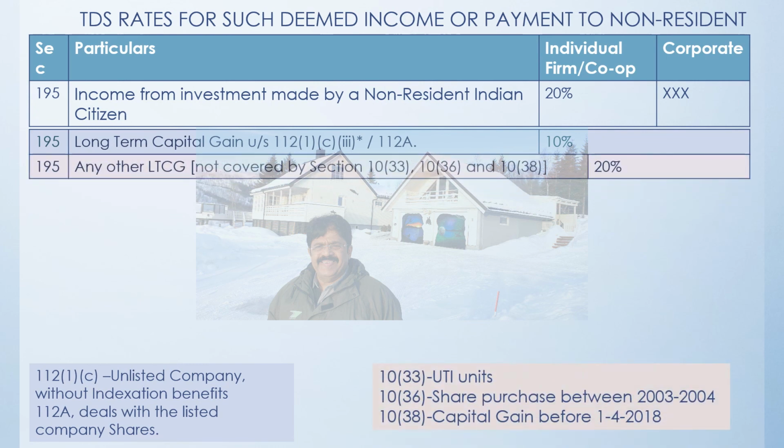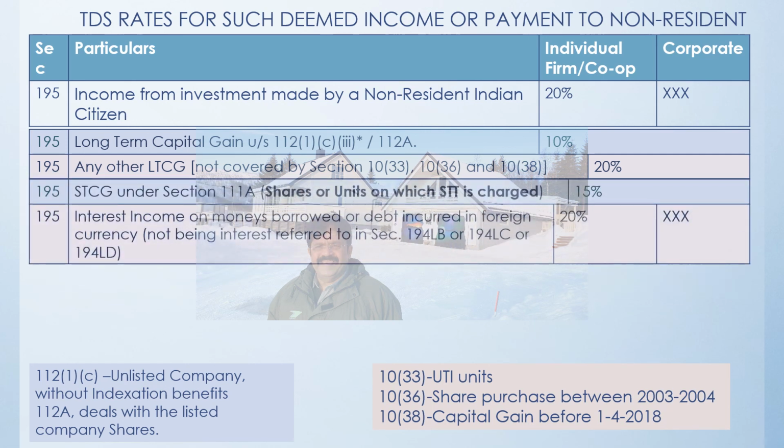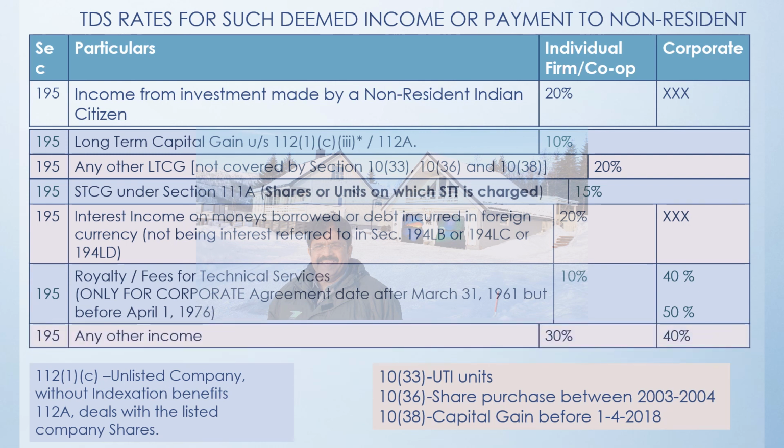Same way, for the long-term capital gain, for the other than the long-term capital gain, in the short-term capital gain, the long-term capital gain may be either 10% or 20% depending on the scenario. Short-term capital gain on which the shares are sold through the share market and on which STT has been paid, it is 15%. And in all other cases, 30% or 40%. So if you don't come under a specific provision stated above, then the TDS has to be deducted at 30% or 40%.